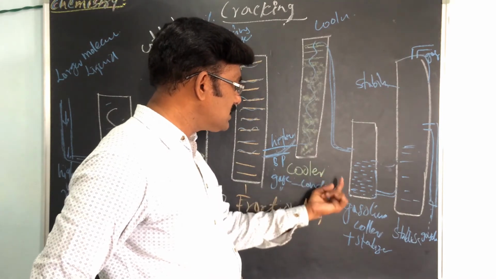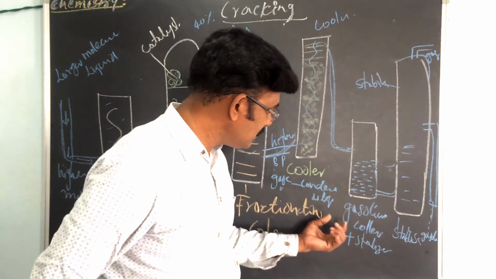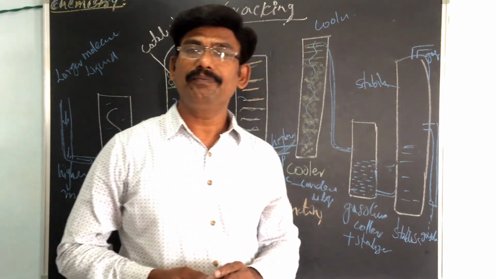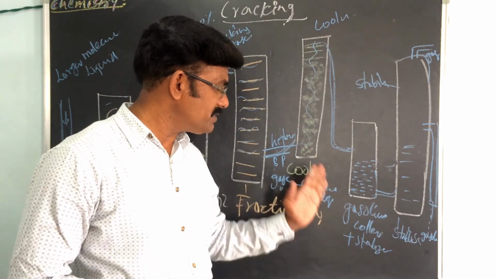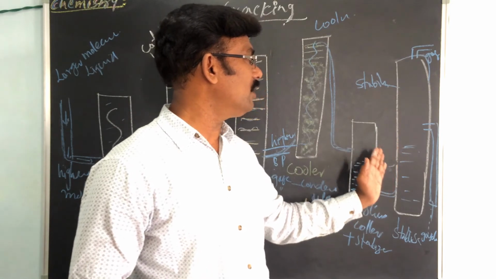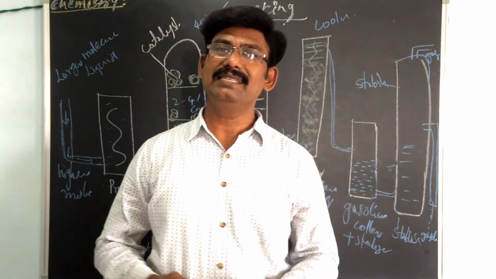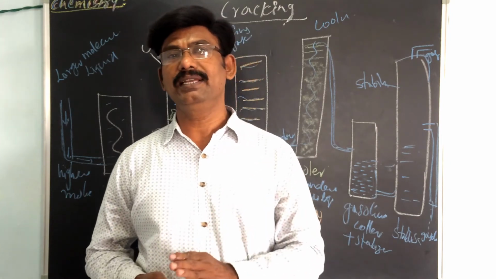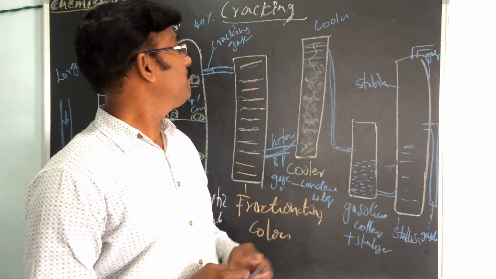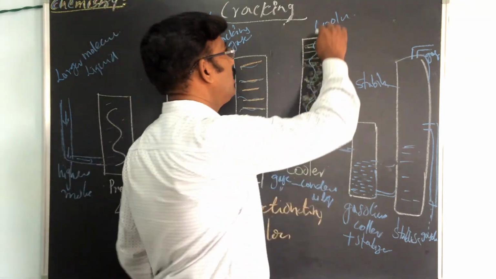In this, some dissolved gases are also there, as well as the stabilizer. So unwanted gases can be removed by using the stabilizer. Then it enters into the stabilizing chamber, where the unwanted dissolved gases are removed and pure gasoline is obtained. So this is about fixed bed catalytic cracking.